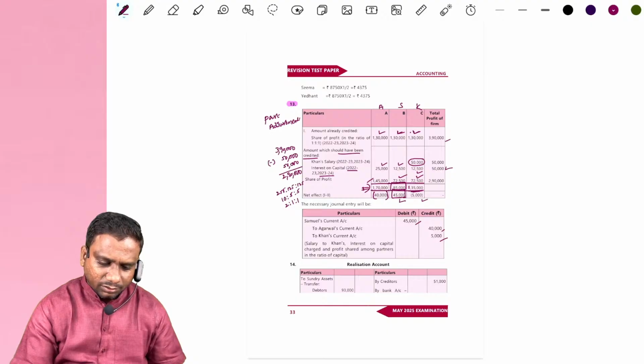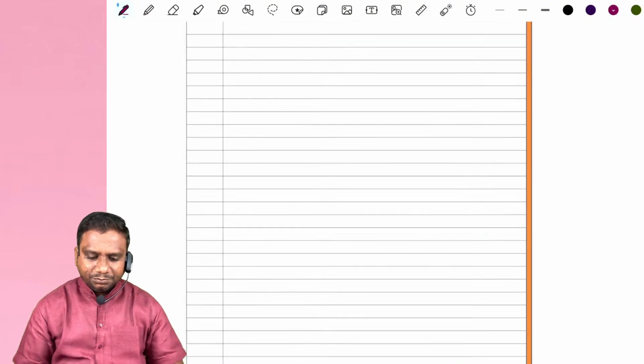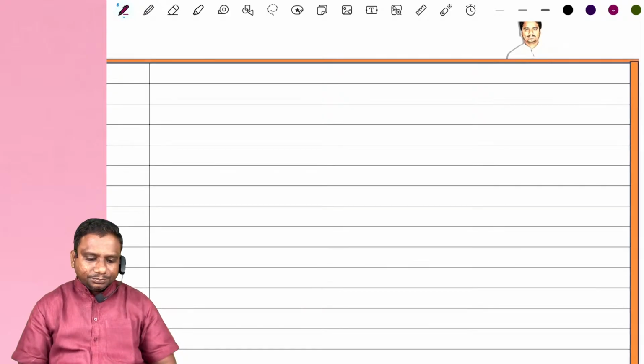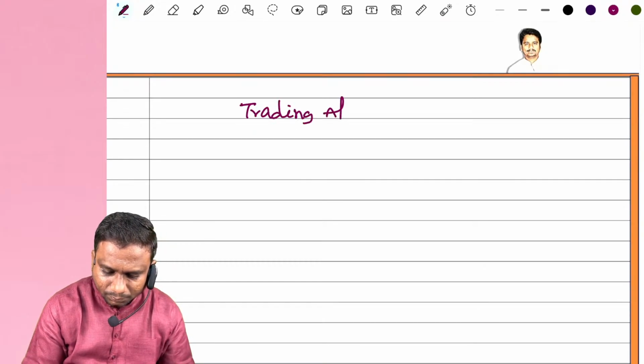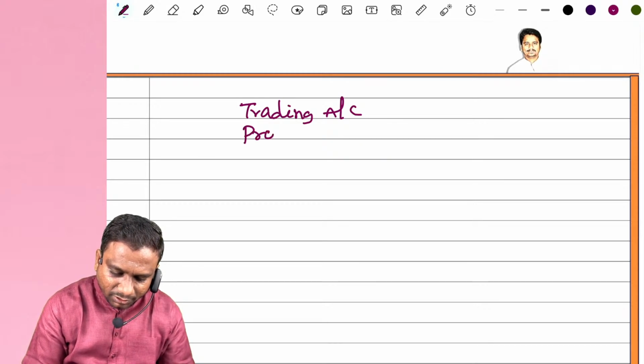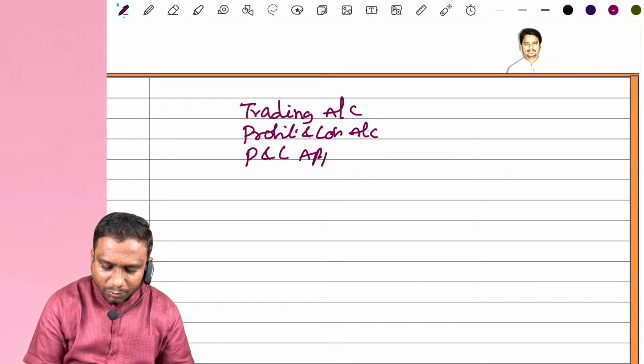Yes, look here, we have prepared the trading account, the profit and loss account, and the profit and loss appropriation account.